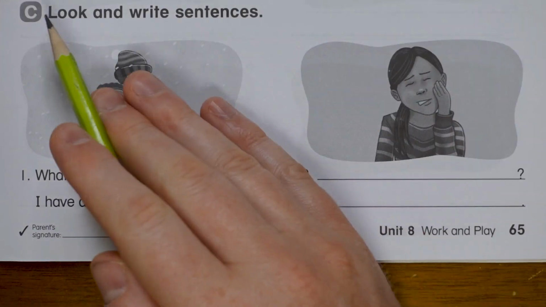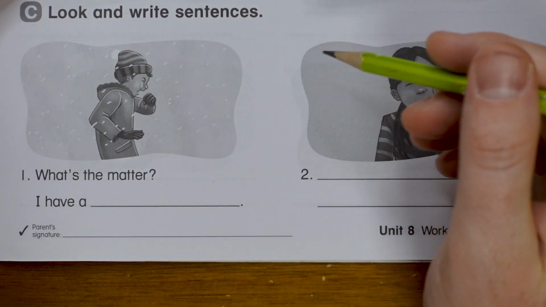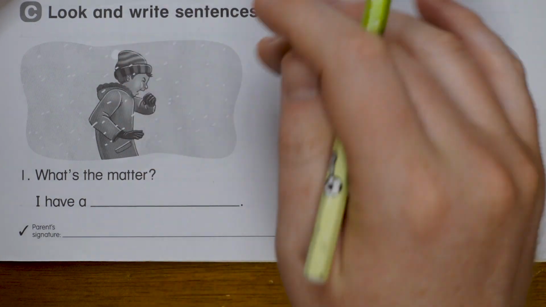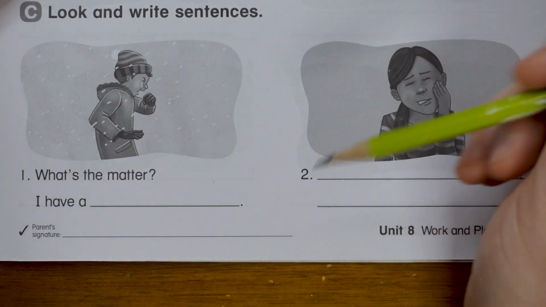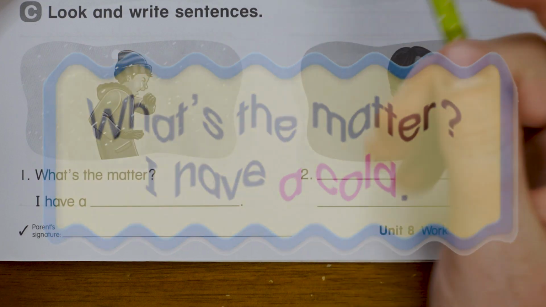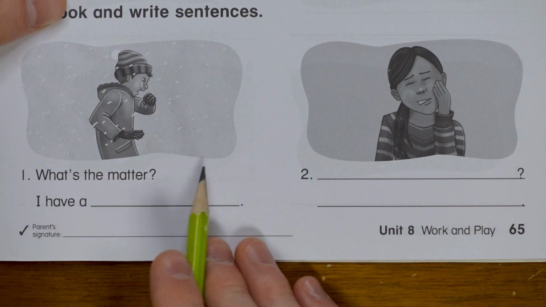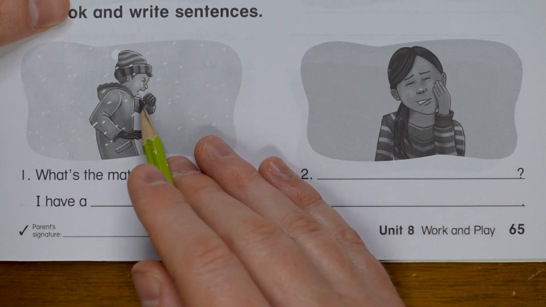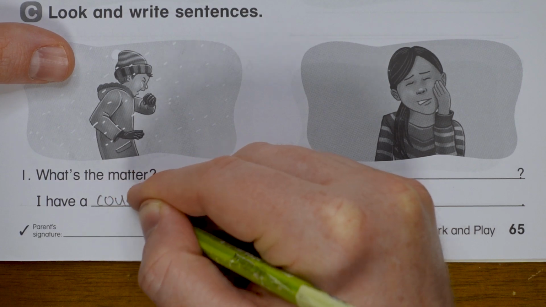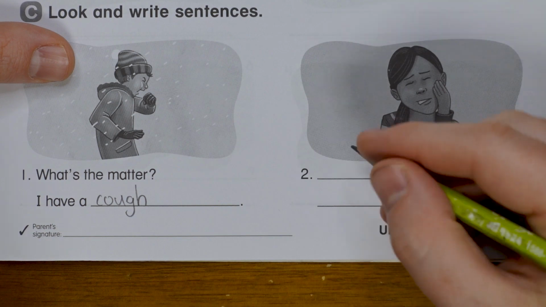Here is part C. It says look and write sentences. We're going to use the question and answer pattern. What's the matter? I have a, and in the textbook it looked like this. Okay, so let's start this one. What's the matter? I have a, and he's covering his mouth, so I think it's a cough. I have a cough. C-O-U-G-H.